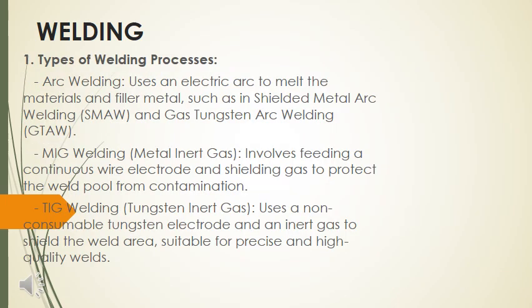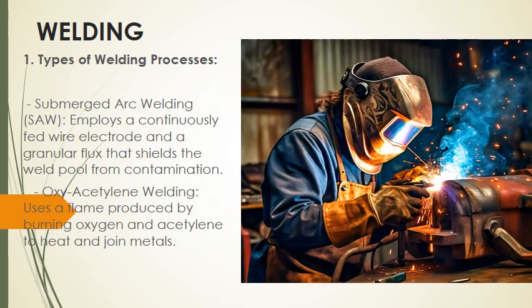Types of welding processes. We have here arc welding, we have MIG welding, that's metal inert gas welding. We also have TIG welding, that's tungsten inert gas welding. We also have submerged arc welding as well as oxyacetylene welding.